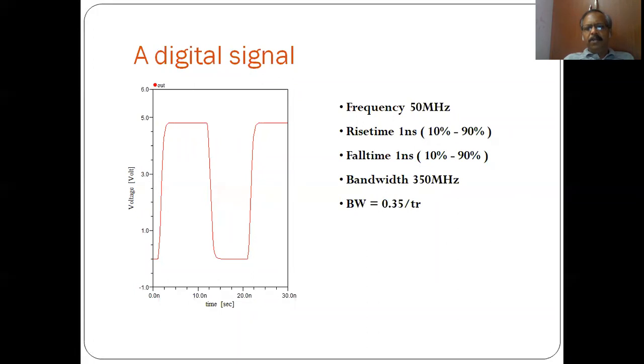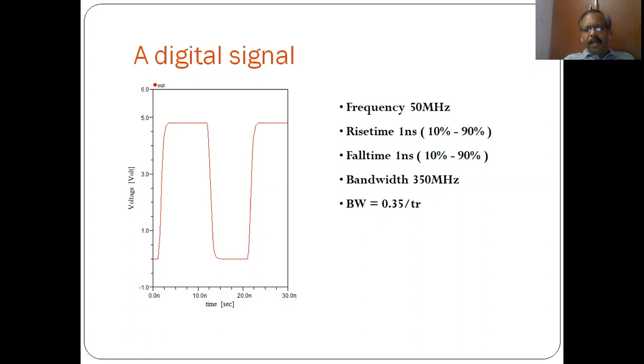The same 50 megahertz signal, if it has a larger rise time, let us say the on time is 10 nanoseconds and it has a rise time of 2 nanoseconds, then the bandwidth will be still less.